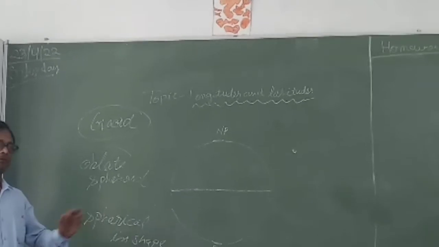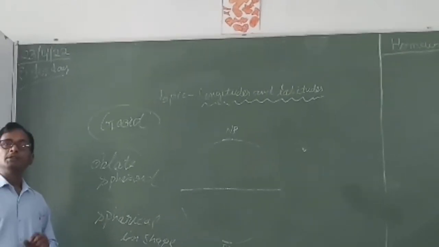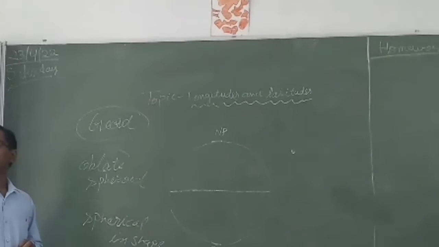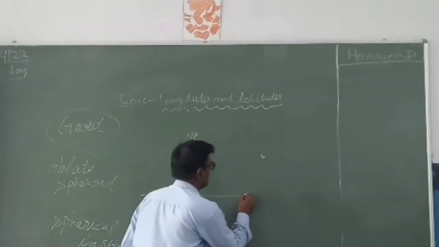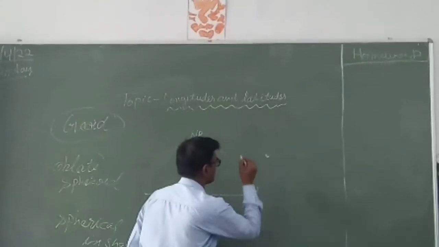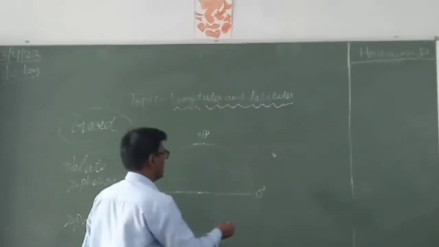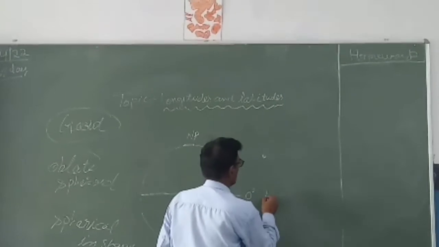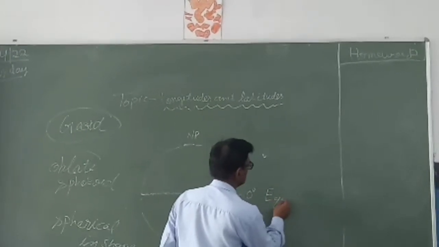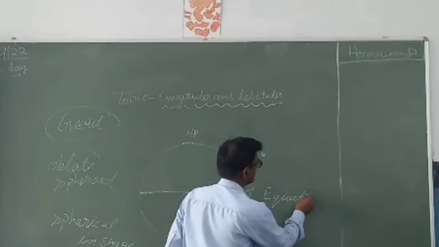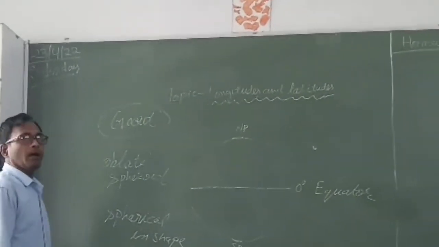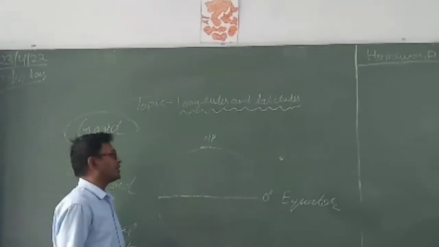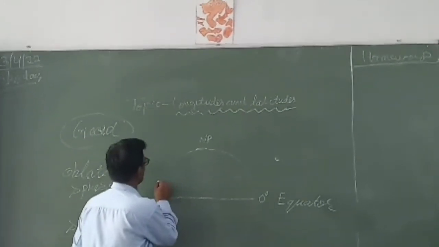This is not drawn on the earth; it is drawn on the globe. It is known as 0° latitude, and by name, the equator.